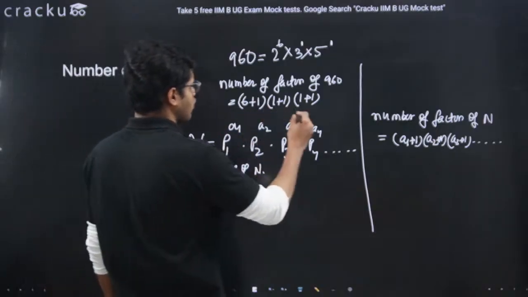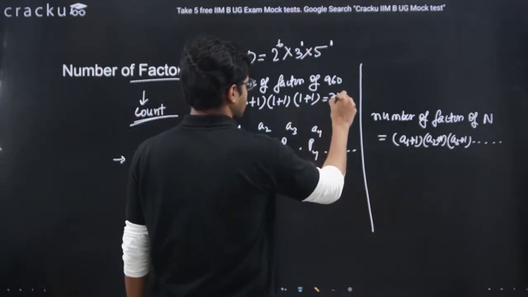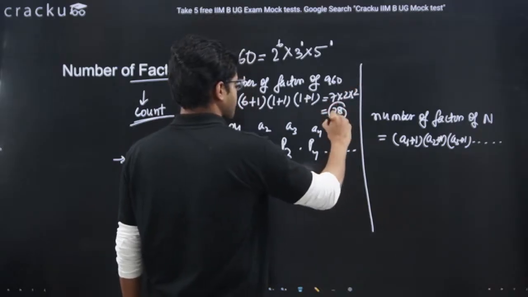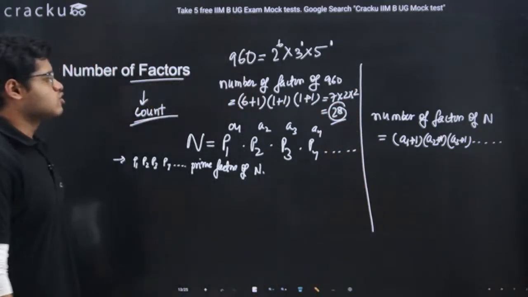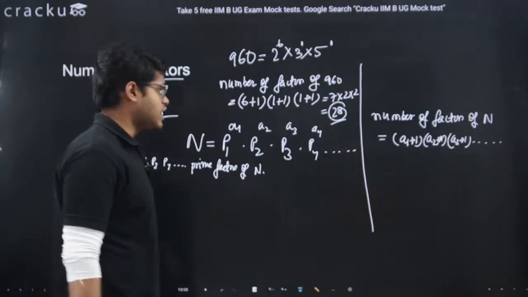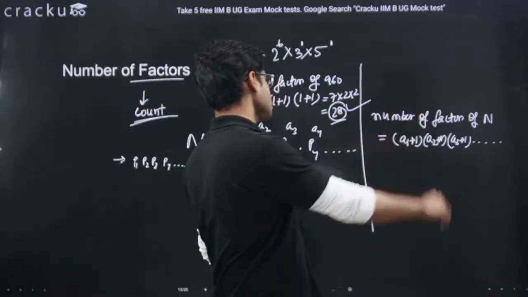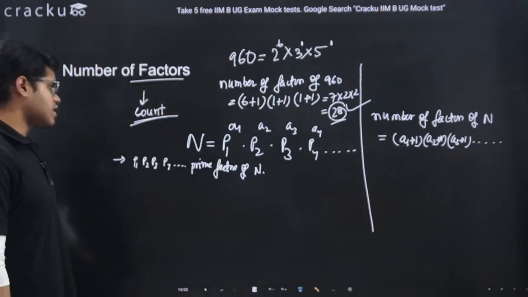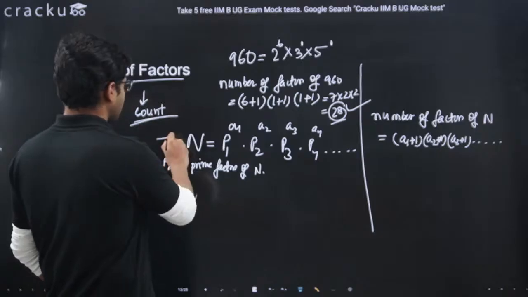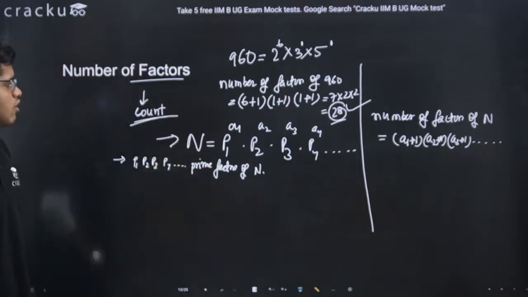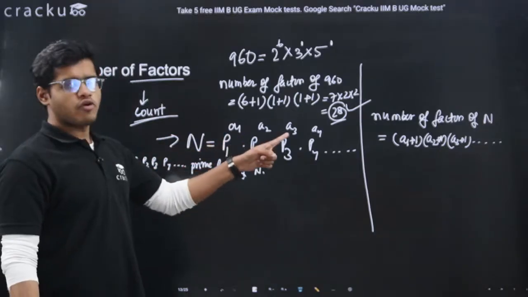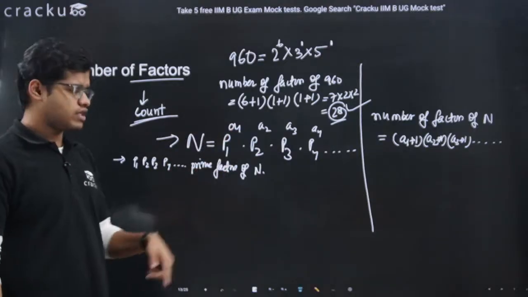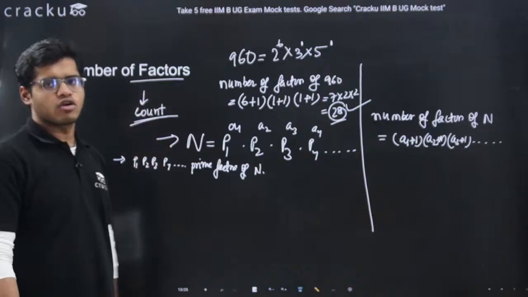So 7 into 2 into 2 is 28. So the number of factors of 960 is 28. So this is the way to find the number of factors. Just break the number into prime factorization form, add 1 to each of the exponents of the prime numbers, and multiply all of them.